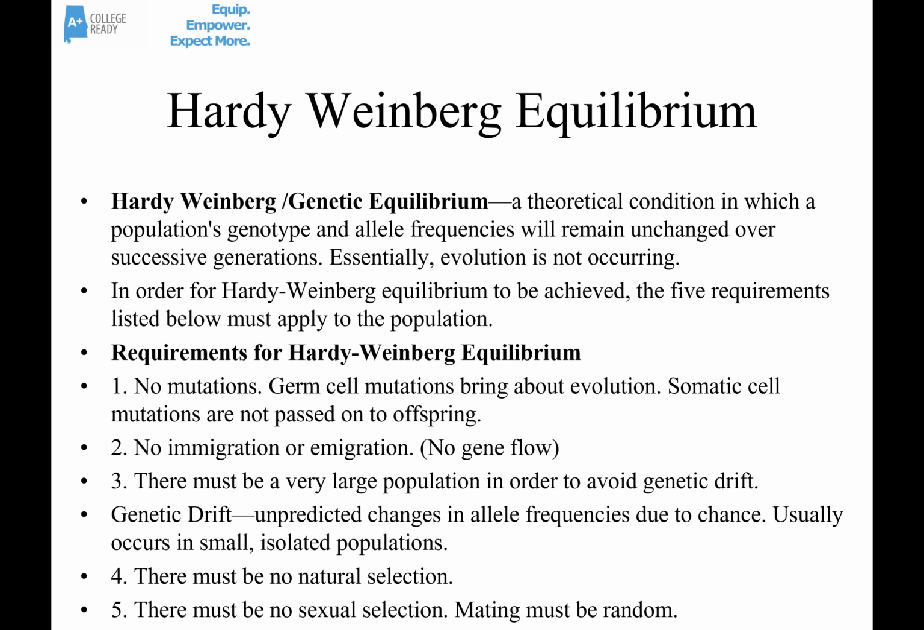First one, there can be no mutations. Because remember, a mutation is a new allele. So just when a mutation happens, allele frequencies have changed because it's a new allele. Especially important are germ cell mutations. These are mutations that happen in the gametes or the cells that become the gametes. These are mutations that can be passed on to the offspring. Mutations that happen just in somatic cells or normal body cells aren't passed on. Those aren't important, at least not to evolution.